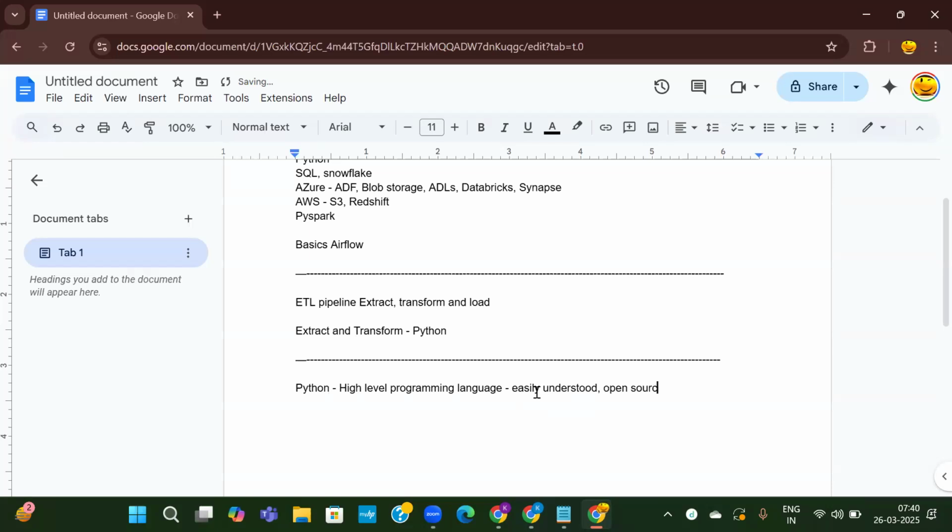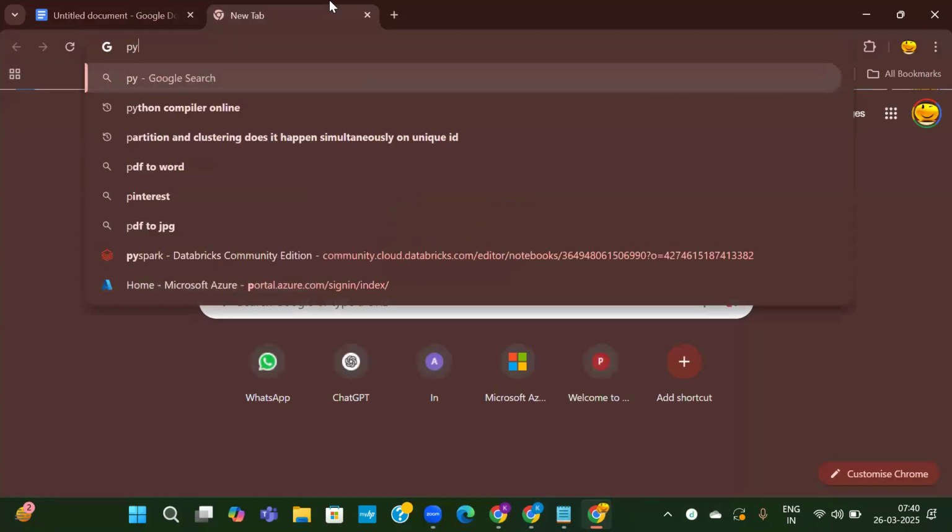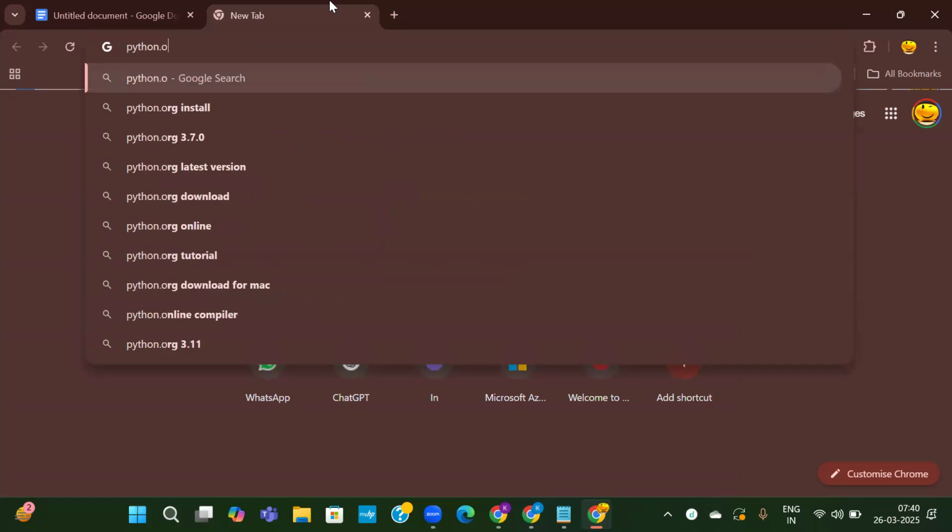Open source means we don't need any license. We can use it by downloading it from the web, from the browser. So I'll show you how you can download that. Or you can use it online also. You don't need to download it. You can write it online as well. First, I'll tell you how to download. So there is a website called python.org.